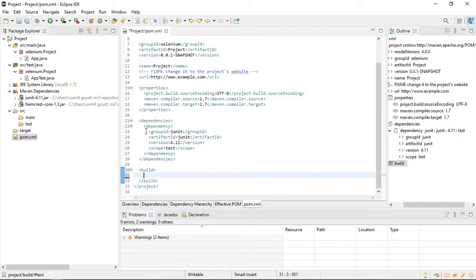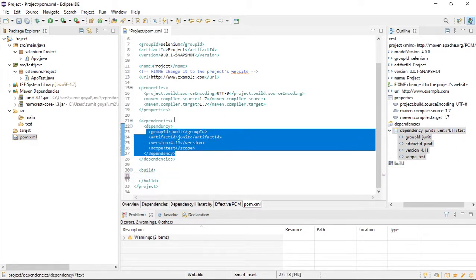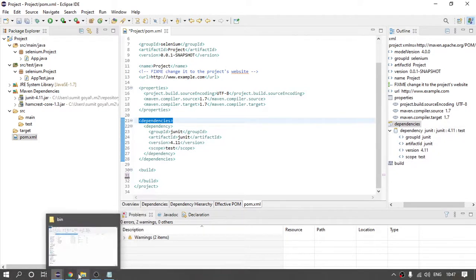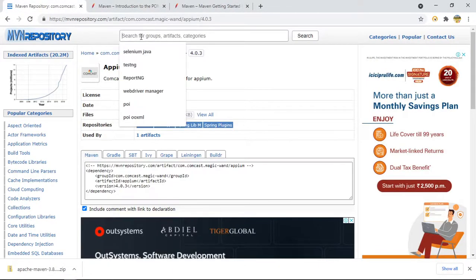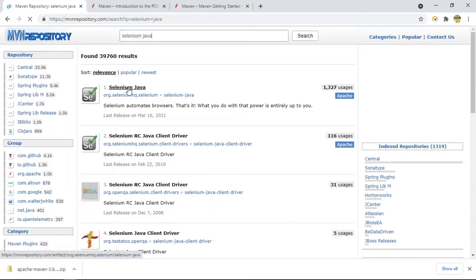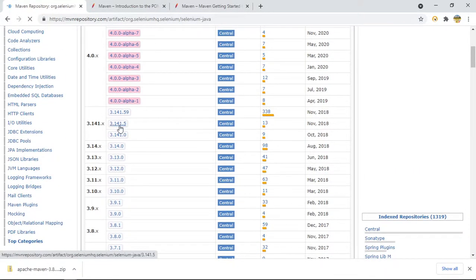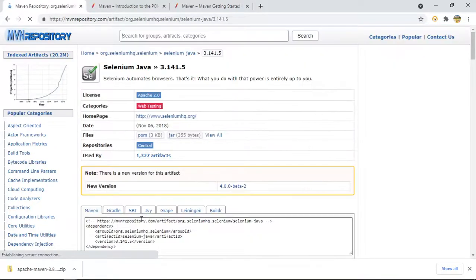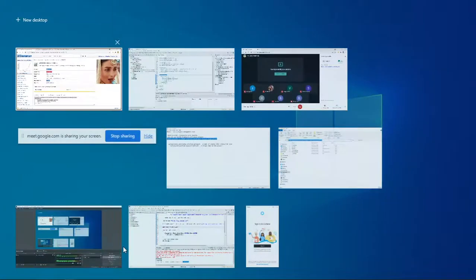And we are working with testng.junit. Let me remove this as well. So basically there is one dependencies tag. If you see this, if I say Selenium Java, I need to work with Selenium Java. And if I come down, let me choose this Selenium version. If I copy this, basically it will have again a dependency tag. So these dependencies are nothing but our jar files.